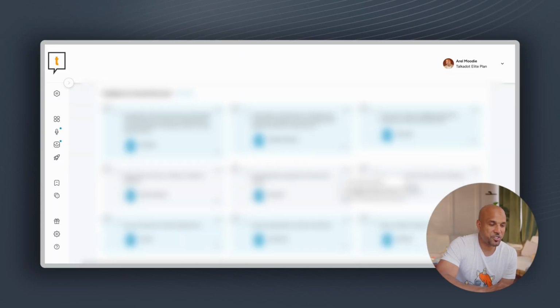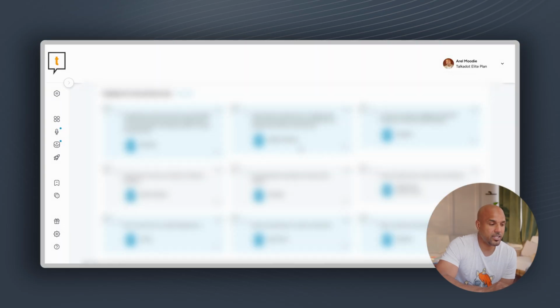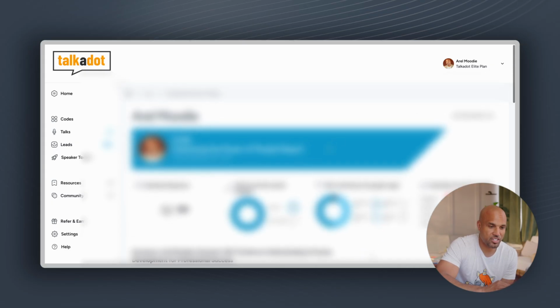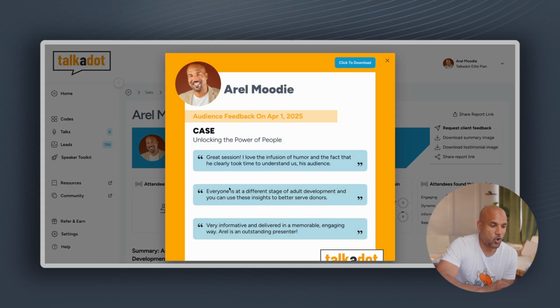I can click on any of these three dots and turn them into a shareable testimonial image. But you might notice that this one image has a lot of white space on it and it doesn't look as good as it could. So what I can do, if I go up, you can see my shorter testimonials are now added to the top page. And if I go up top here to the share button and click on download testimonial image, you'll see that it takes all 3 of those images and puts them onto one shareable image. So if you've got really good one-liners, but you want your shareable image to be more full, just click on that star function and just click on download testimonial image and you'll be good to go.